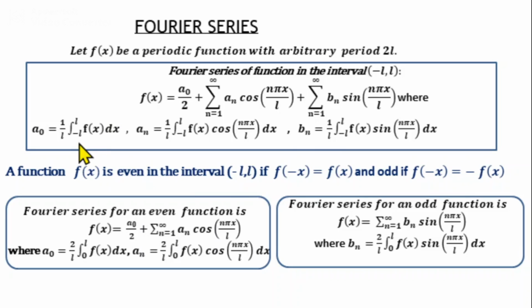So our formula for a0 will be 2/L integral from 0 to L f(x) dx, and the formula for an will be 2/L integral from 0 to L f(x) cos(n pi x/L) dx. Similarly, if the function is an odd function, then a0 will be 0, an will be 0, and the formula for bn will be 2/L integral from 0 to L f(x) sin(n pi x/L) dx.